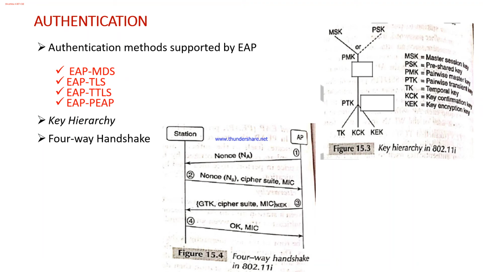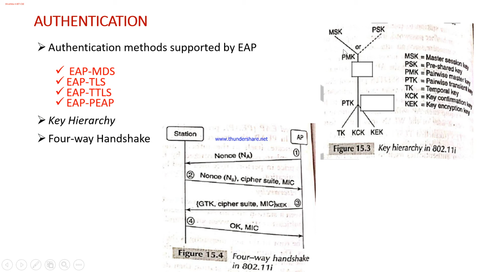The authentication server then communicates this key to the access point, and from then on the station and access point make use of this pairwise master key derived from the master session key.